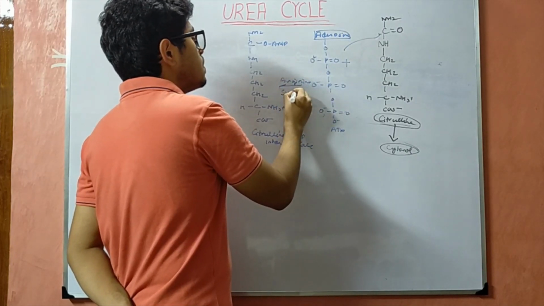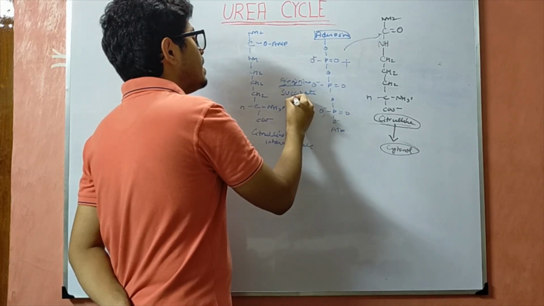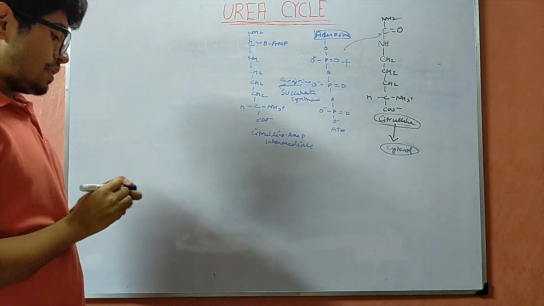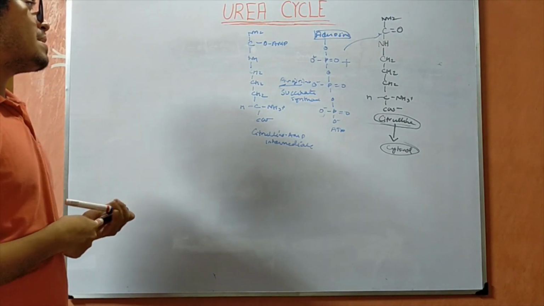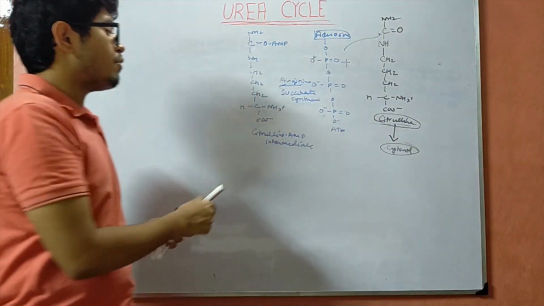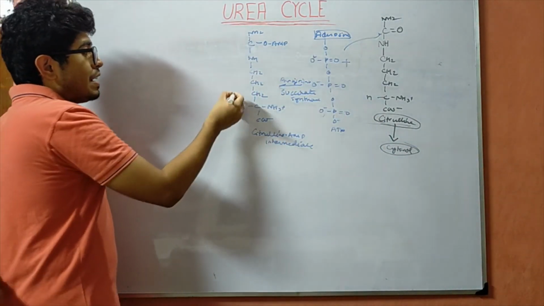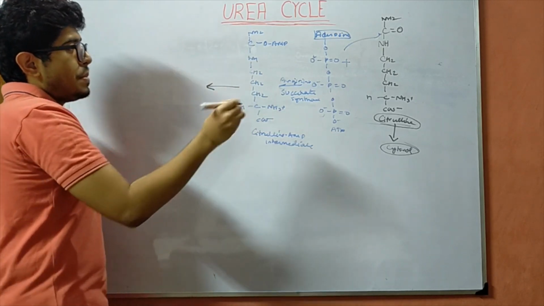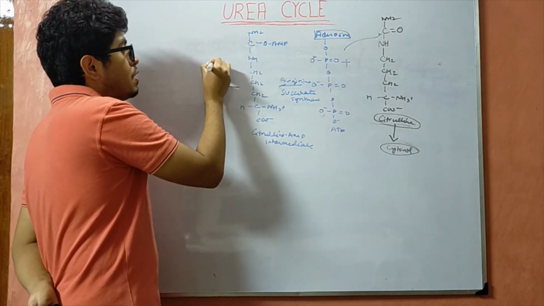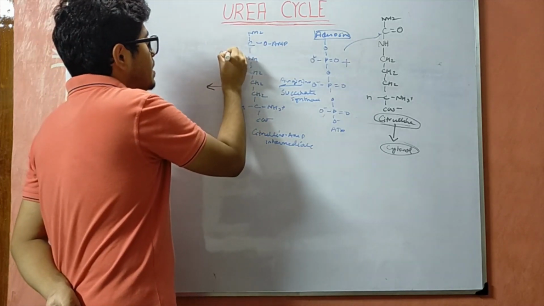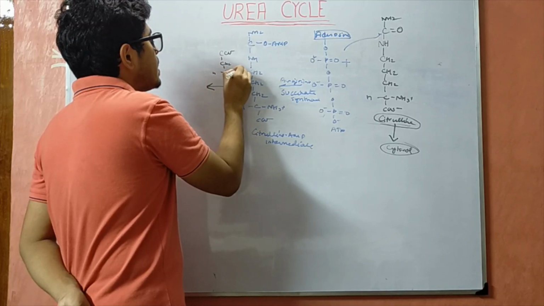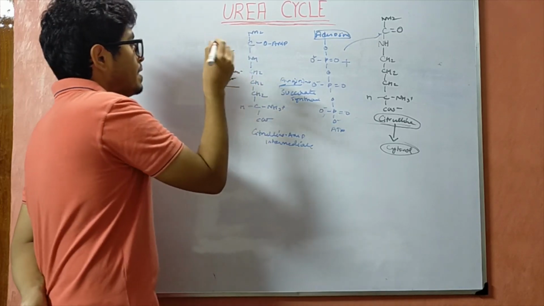argininosuccinate synthase, an enzyme called argininosuccinate synthase is an enzyme which is basically catalyzing the citrulline ATP reaction to form the citrulline AMP intermediate, which is then acted upon again with the same enzyme. Here we have one molecule of aspartate, which is nothing but COO CH2 CH NH3 COO minus.